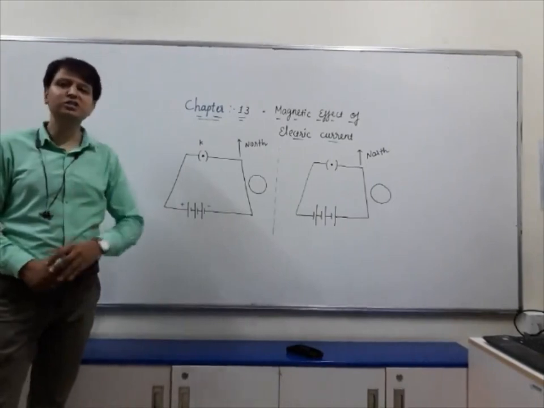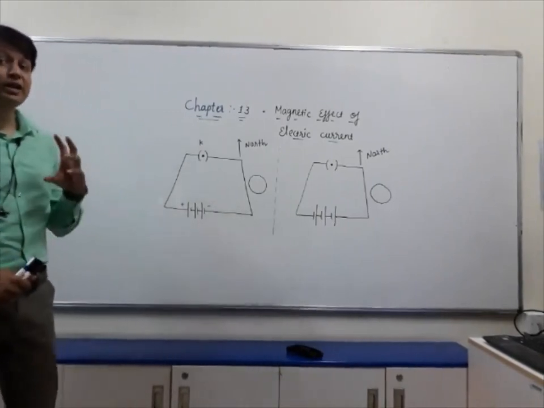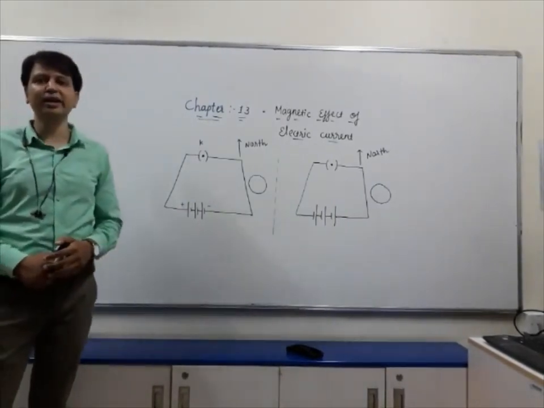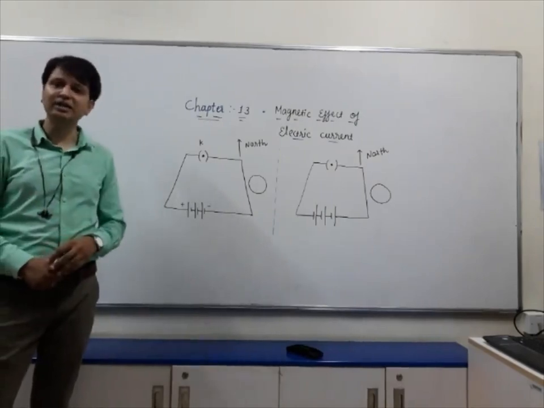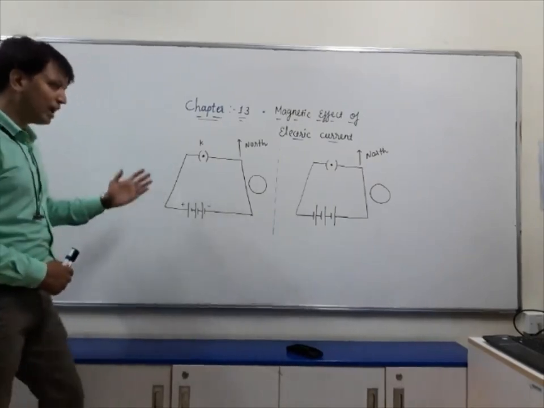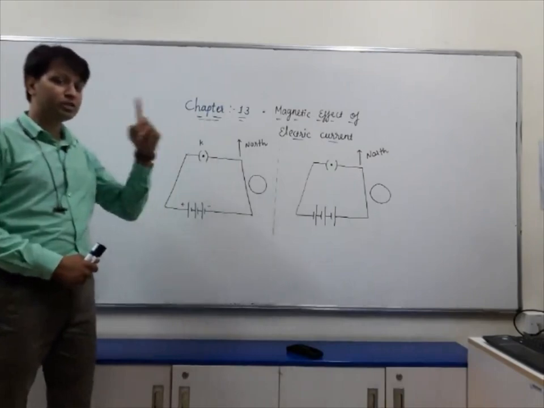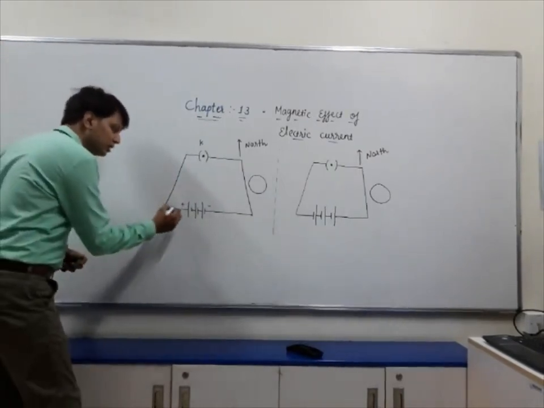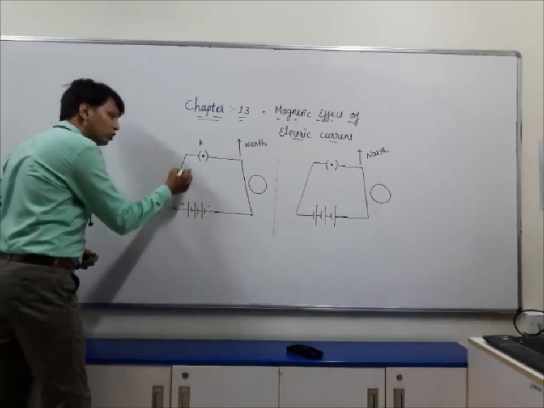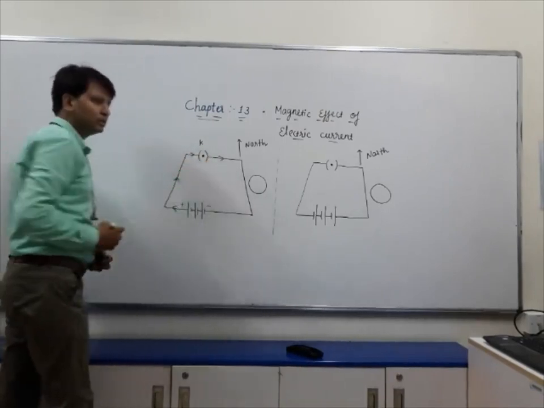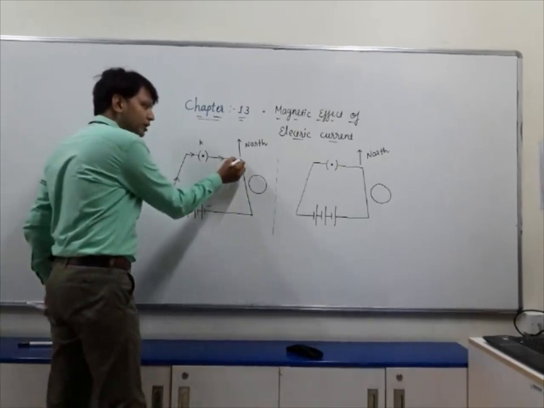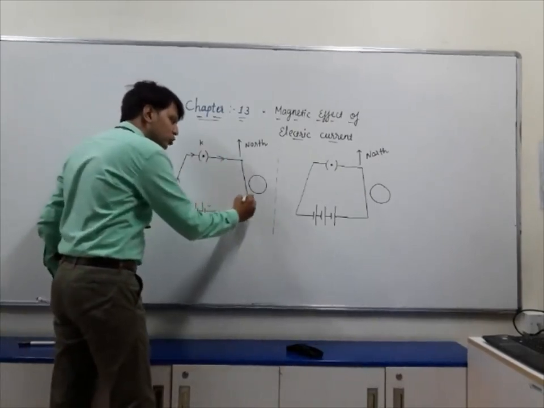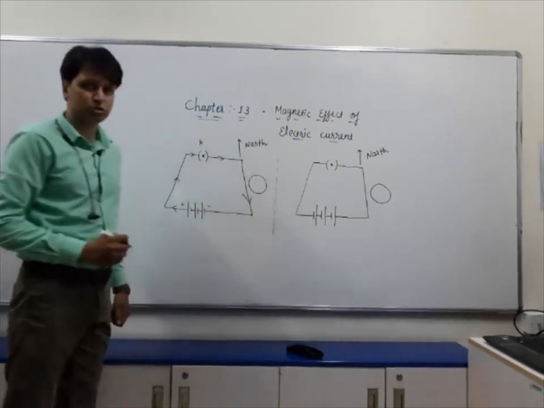This is the first step to understand the direction of magnetic field when current is passing through a conductor. Here I have drawn two circuits, in the first of which a battery is connected in such a manner that current is going to follow this path. That means if current reaches this end, it is going to travel towards south.